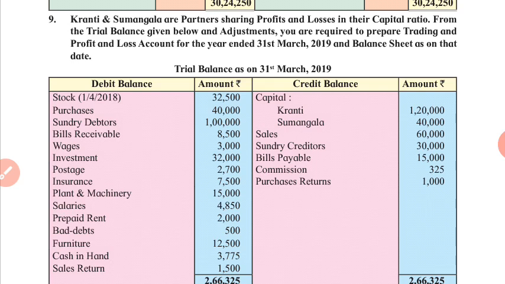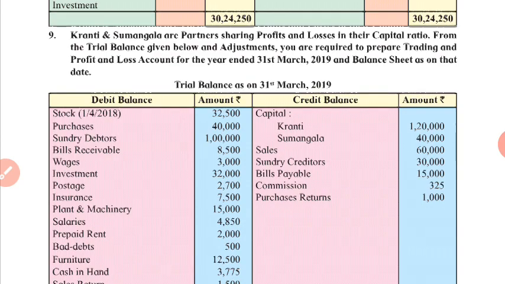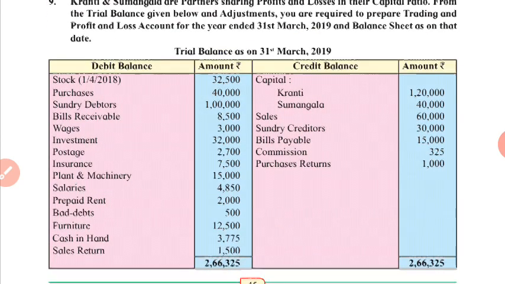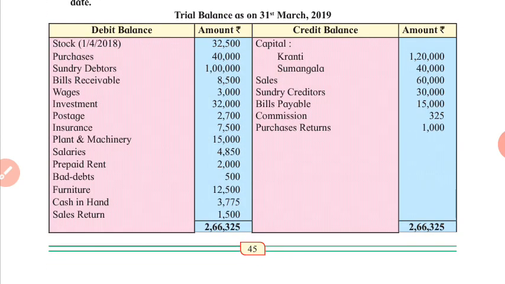From the trial balance given below and adjustments, you are required to prepare final accounts. The trial balance is in T form, simple to understand.